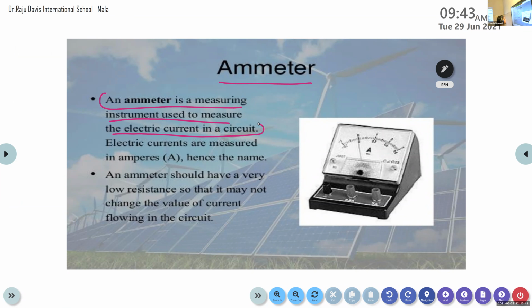Ammeter is a device that is used to measure the value of current in a circuit.